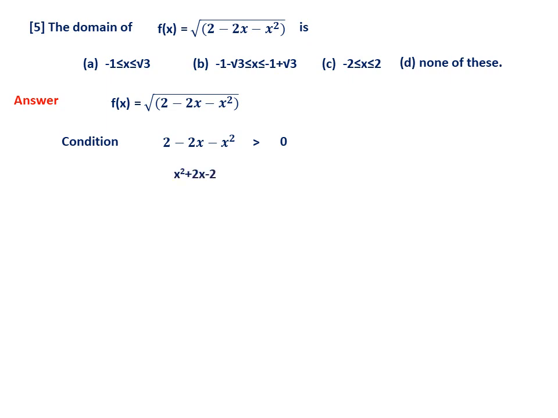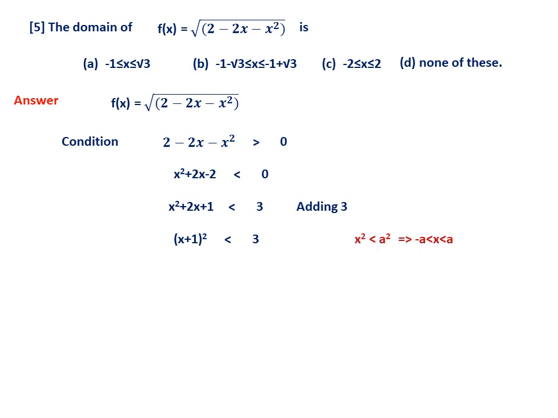Anyway, now this we can do like this. If you change the sign, then definitely it is negative. That is, if you change this one, x square plus 2x minus 2 is negative or zero. Now, what I have done is, I have added 3 to both sides to make it a perfect square. That's all. So this is now (x plus 1) whole square less than or equal to 3. Now, this you should know.